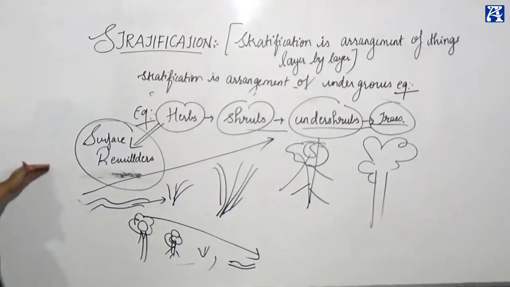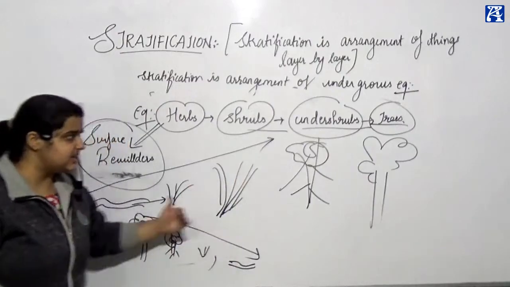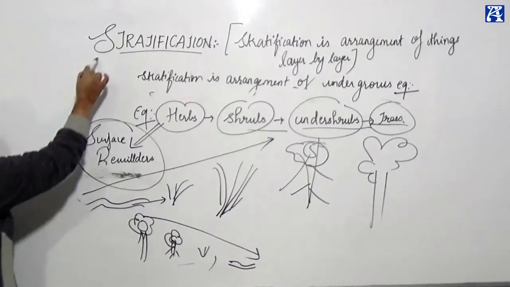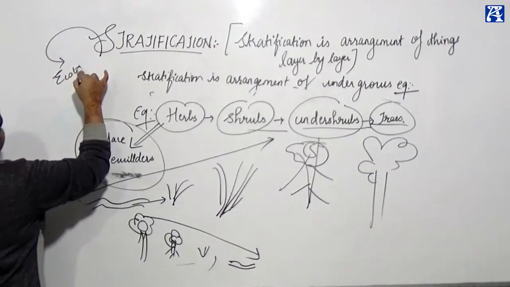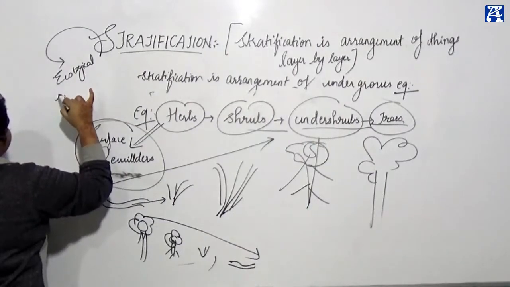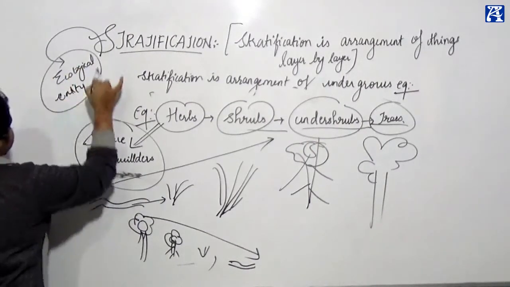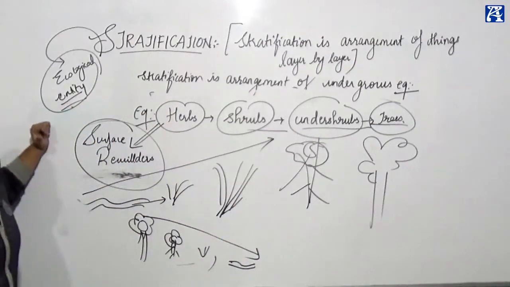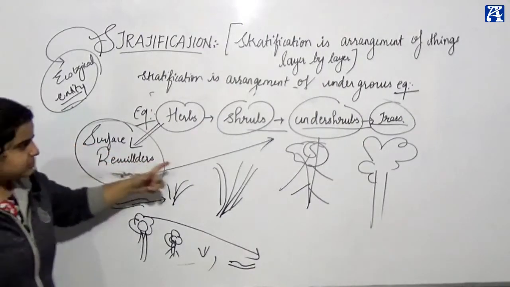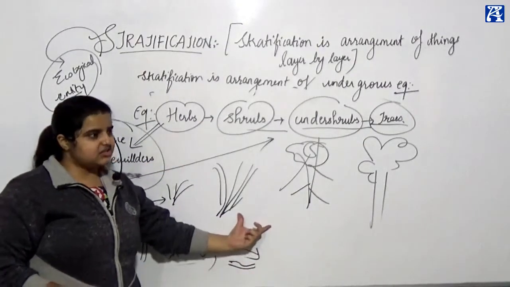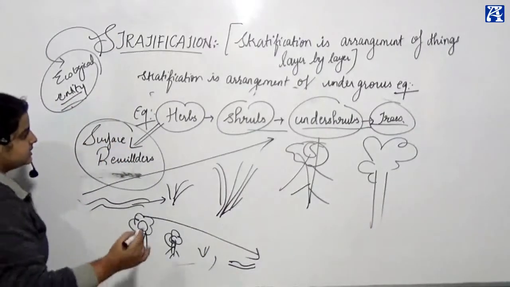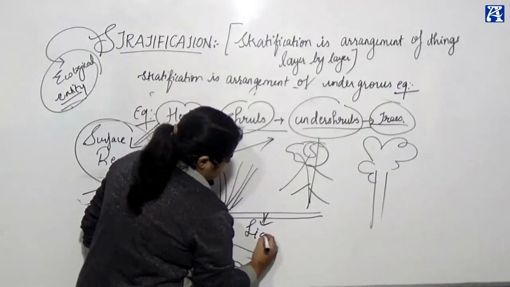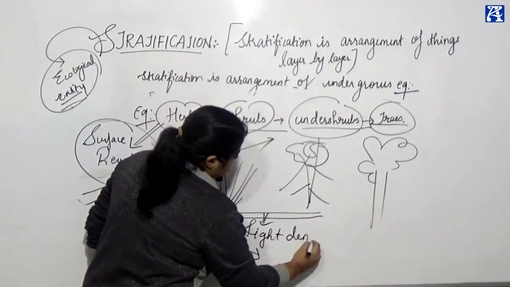Why? Because it is an arrangement in layers. When you see things arranged in layers, that is called stratification. And stratification is mostly on ecological entities. When you arrange things of an ecological entity layer by layer, that is called what? Stratification. And what do you observe? How is this arranged? Why is this arranged in this way? Because this is a light dependent arrangement.